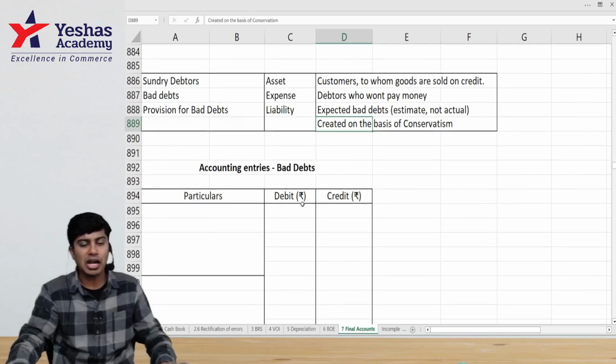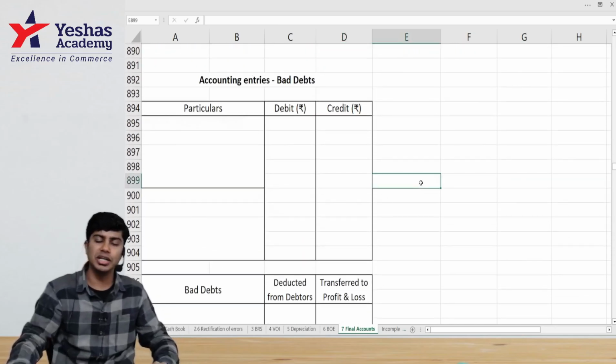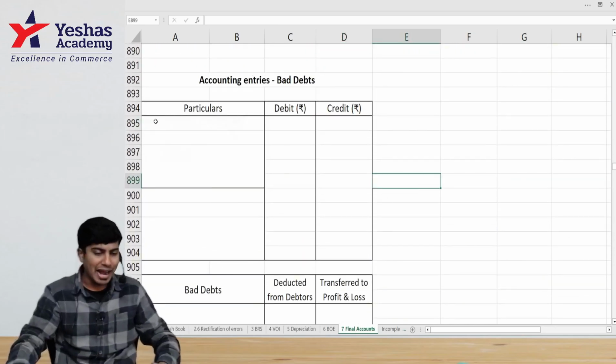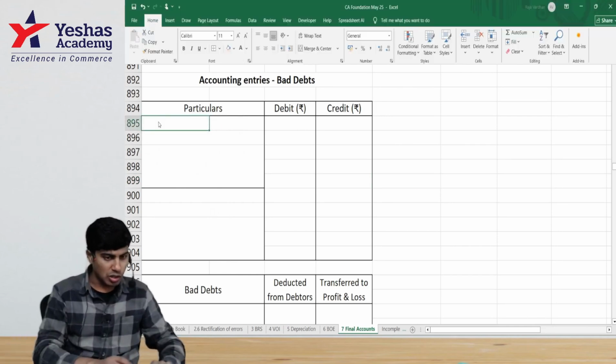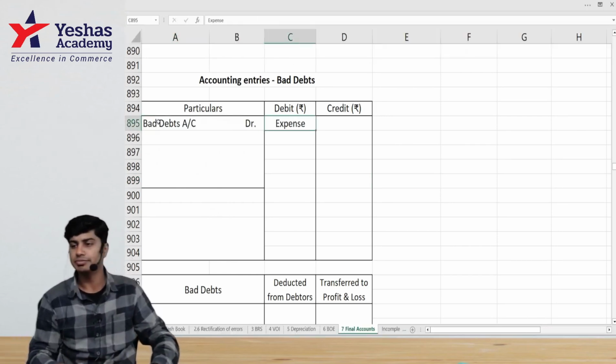Let's proceed. Accounting entries for bad debt. What is the accounting entry that should pass for bad debt? Bad debt is an expense. Whenever we call it an expense, we need to debit it. And this bad debt will decrease our debtors.